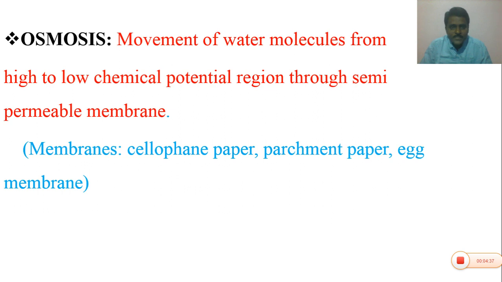What are semi-permeable membranes? Cellophane paper, parchment paper and egg membrane are examples of semi-permeable membranes. The egg membrane can be taken out from the egg. If the egg is placed in concentrated acids, H2SO4 or HCl, the eggshell dissolves.